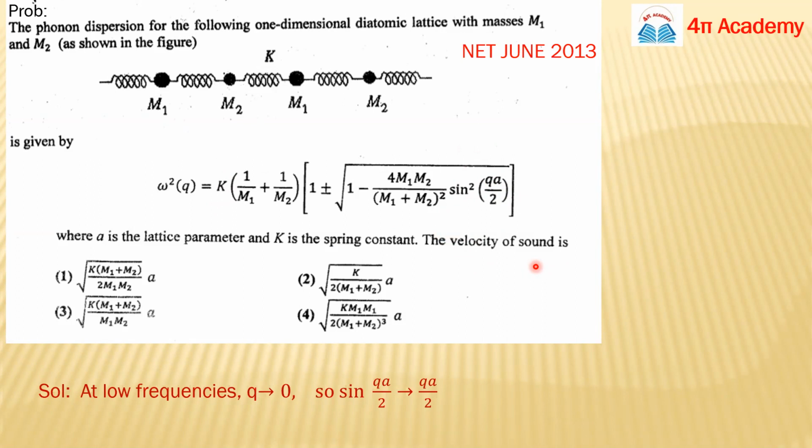It's the phase velocity, omega by k. At low frequencies we have to apply a condition, because we don't have any sine term in these answers, so we have to eliminate the sine term. So we apply the low frequency condition: if frequency is small, then q tends to 0, k tends to 0. This is actually k in our case. Remember this formula.